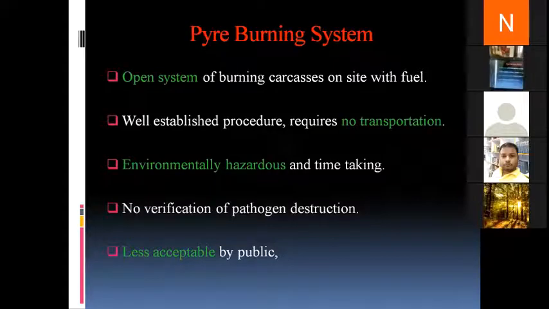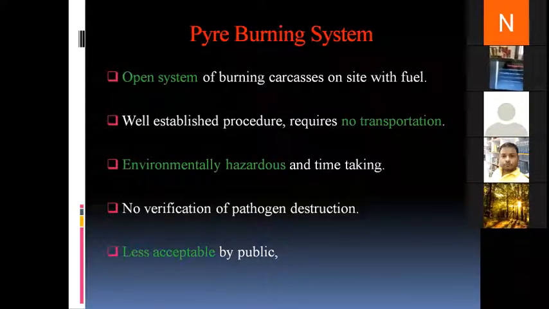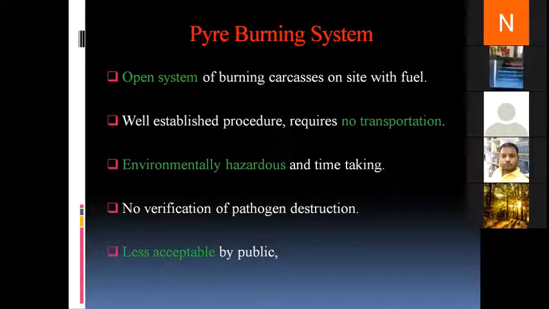If by chance that particular temperature is not reached, then those organisms will not die. Moreover, since we practice burning and use of fuel, there is a lot of pollution. So due to this pollution, and since there is no guarantee that the organism is being totally destroyed, this system of disposal becomes environmentally hazardous.